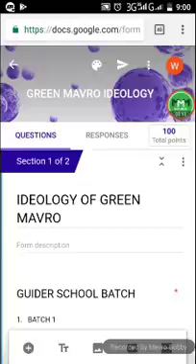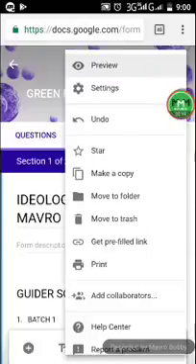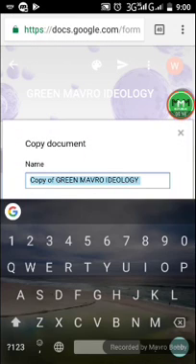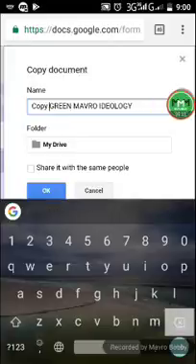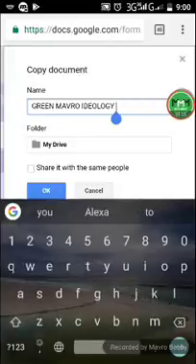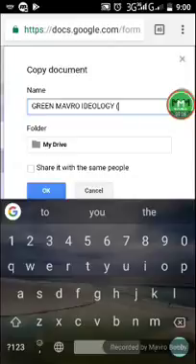So the next thing you have to do is click the three dotted line here, then click make a copy. Just do exactly what I'm doing. Don't edit the form. Please don't edit the form. Then write your mentor name in bracket at the front. Let's see, mentor Alex. Just write Aleza.